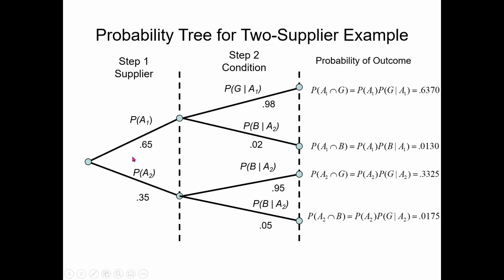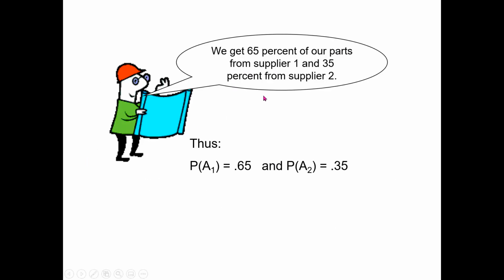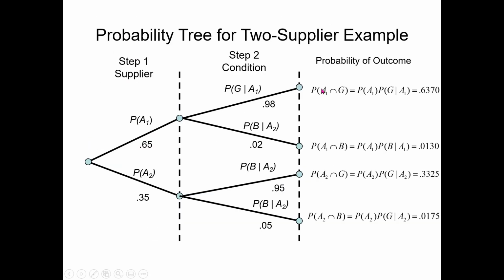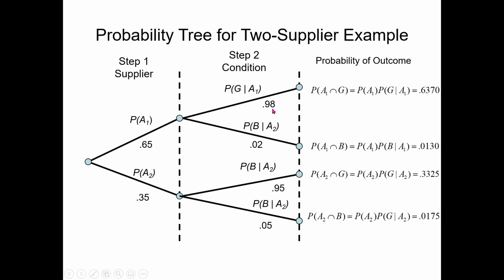So the probability of supplier 1, this was given in the question, that the probability of ordering from supplier 1 is 0.65. Let me show that slide again. You see, we get 65% of our parts from supplier 1 and 35% from supplier 2. So the probability of A1 is 0.65 and of A2 is 0.35. Then using the table that I showed here, the probability of good from supplier 1 is 0.98, so I fill in 0.98 here. Then 0.02, that is bad given A1, and similarly we fill in the other parts of the tree diagram.